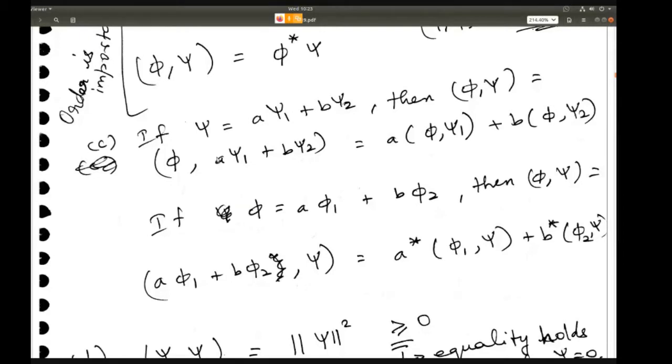When a and b, the constants, are on the right hand side of the scalar product, you don't have to take the complex conjugate. But when they are on the left hand side, to compute the scalar product you have to take the complex conjugate of phi 1 and phi 2, basically of phi, which means you need to take the complex conjugate of a and b as well. So you have a star, the complex conjugate.